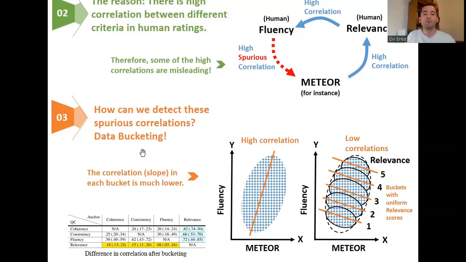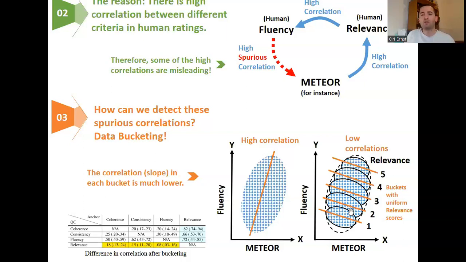We can use data bucketing. Let's say in our example that there is high correlation between Meteor and fluency. We have here data instances, and the curve, we have high slope, meaning high correlation between Meteor and fluency. But let's divide the data into buckets. Each bucket contains uniform relevance score. For instance, this part of the data instances contains only instances with relevance score of 1. This with only relevance scores of 2.